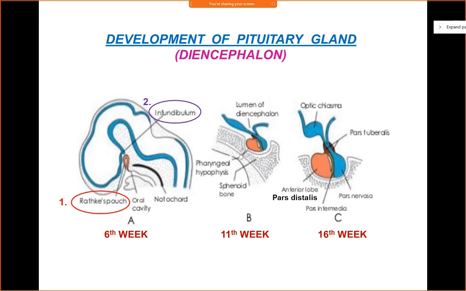Now, pars distalis, pars intermedia, and pars tuberalis. These three parts are derived from Rathke's pouch. And together they will form the adenohypophysis cerebri.